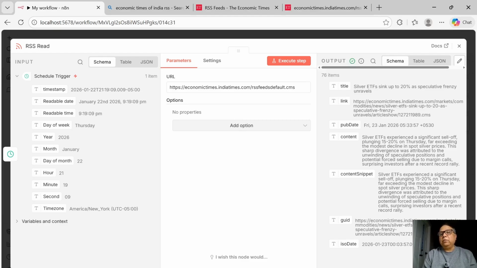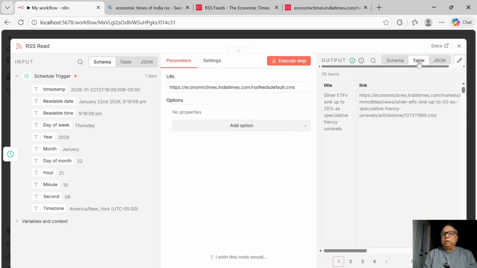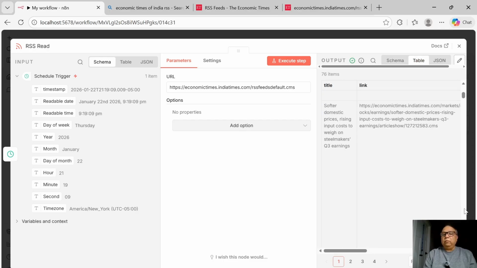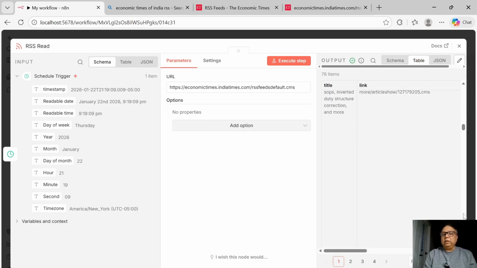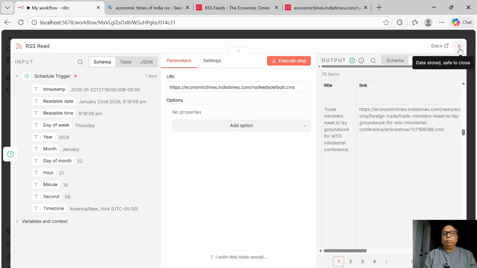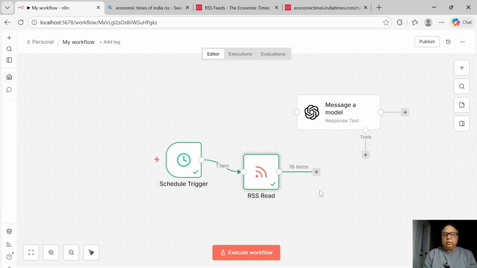This RSS feed is giving me 76 items: title, link to the news, publication date, content and content snippet, GUID, ISO date, and whatnot. I can potentially go through a table of these, and we should be able to see all the 76 items if we need to. Good that the RSS feed is now working.